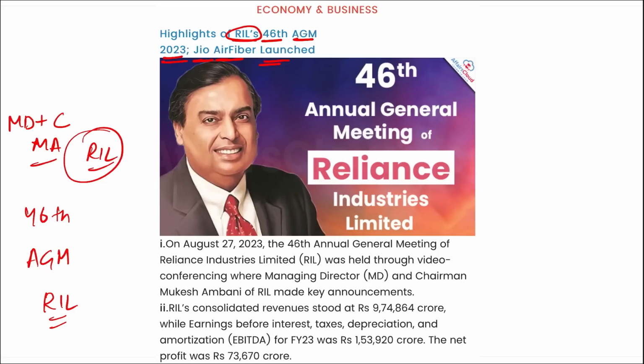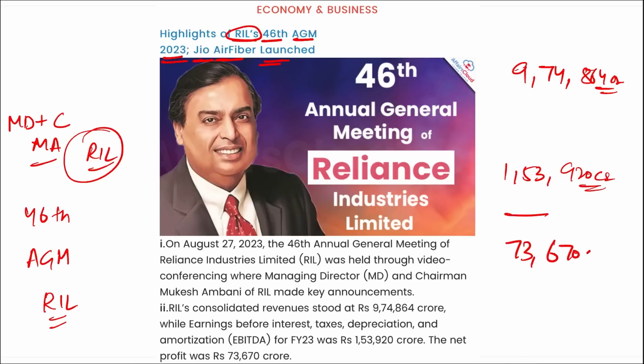Right here, RIL's consolidated revenue stood at 9,74,864 crore rupees, while earnings before interest, tax, depreciation and amortization for fiscal year 23 was 1,53,920 crore rupees, and the total profit here was 73,670 crore rupees. This is the profit for Reliance Industries Limited, right?